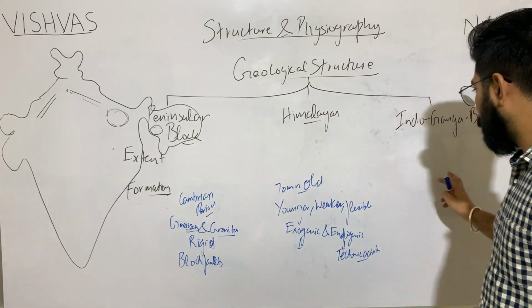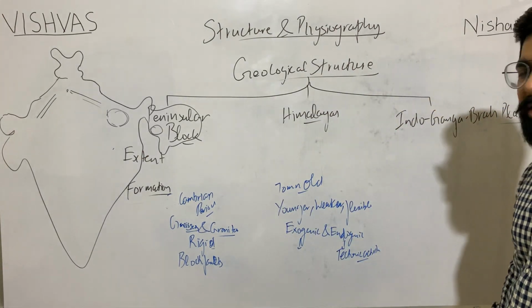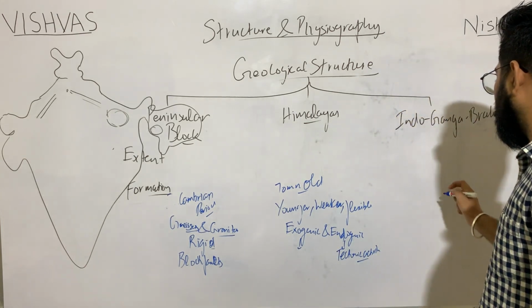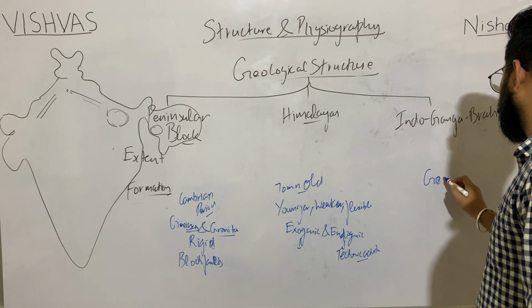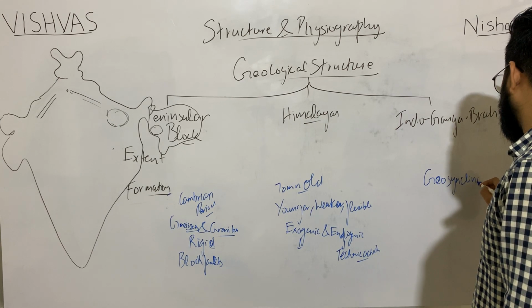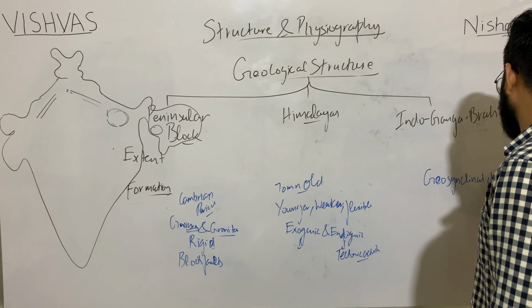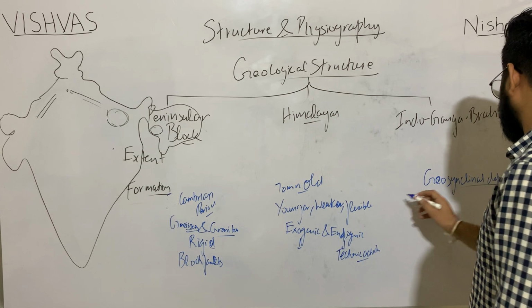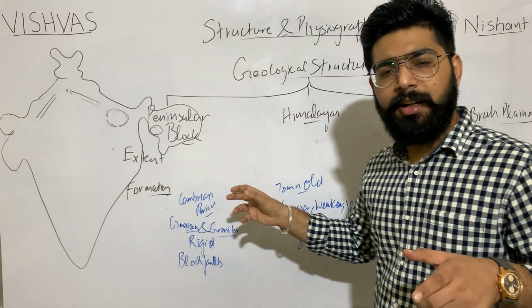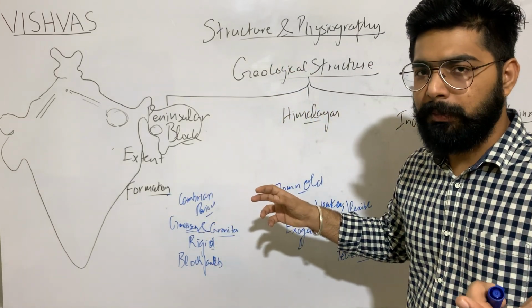Anyways, coming on to the formation of Indo-Ganga-Brahmaputra plains, it says that they are formed in a geosynclinal depression. Actually, let me give you a gist of the physical part first.